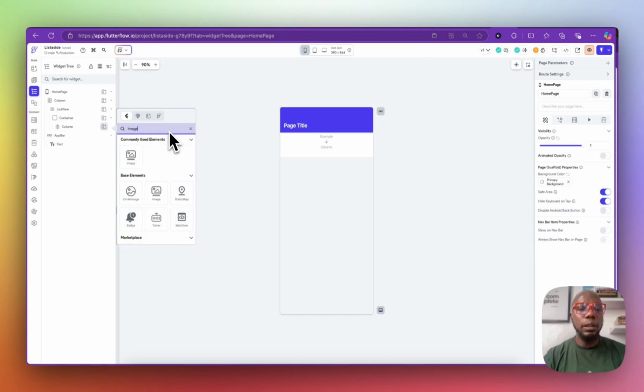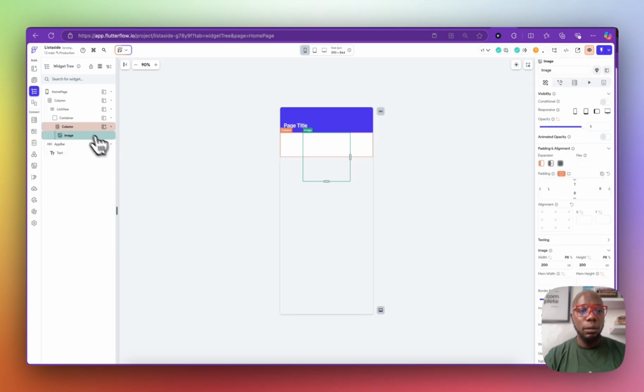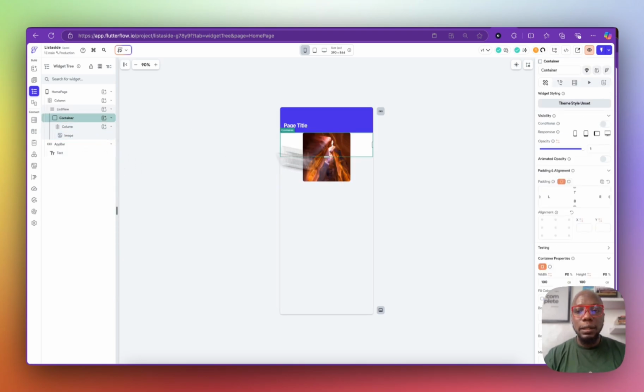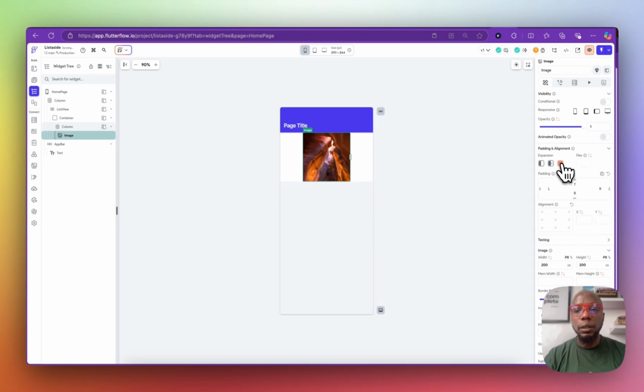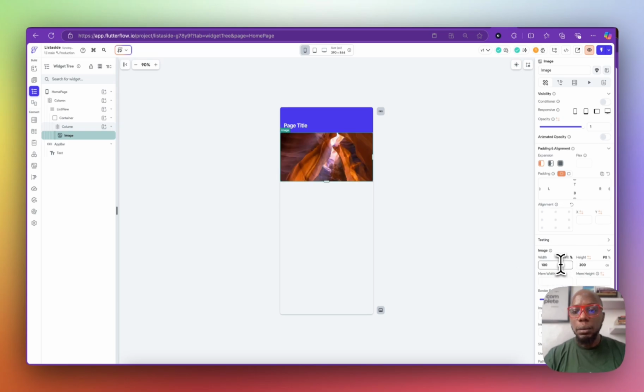One of the first things we want to put in a column is an image, right? We put a column, that's going to be an image. For the container itself, we will take the height away and we'll take the width away, right? And for the image, we're going to make it go end to end. So we take the width away and we'll give it a height of probably 220.